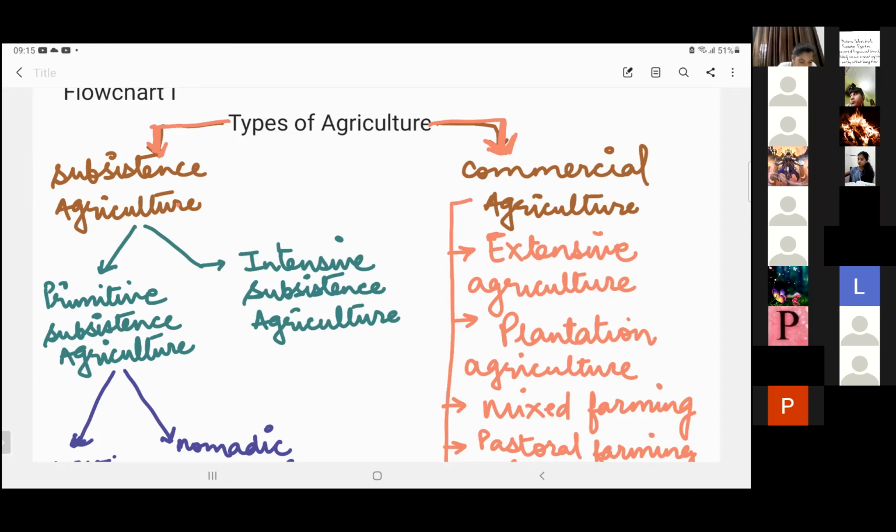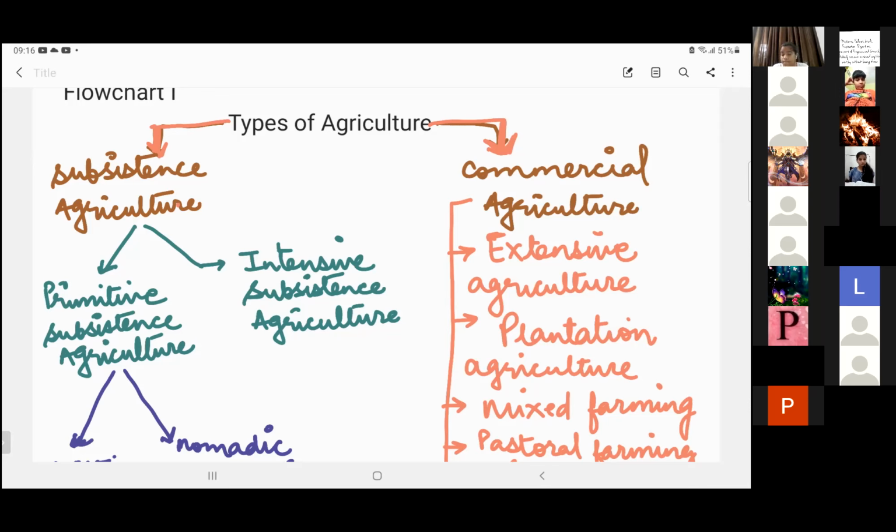Now, if I ask you, Ved, what are modern methods of cultivation? Like drip irrigation, sprinkler system. What else? Machineries also we use. Harvesters, tractors to plow the fields, combines.